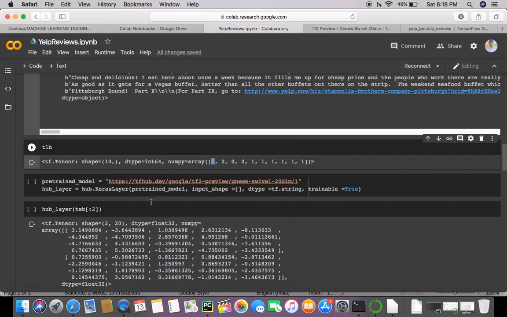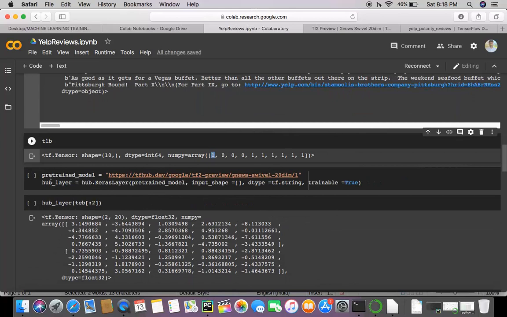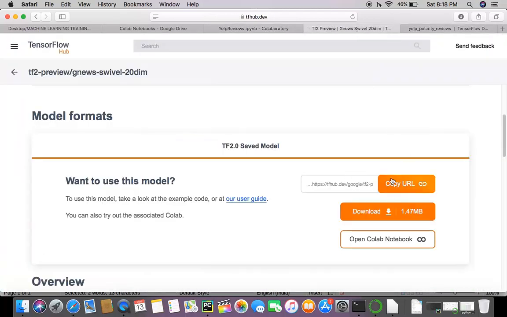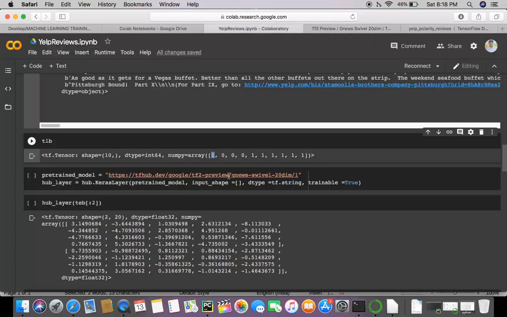And then this is the important step that I was talking about. I assign a variable pre-trained model, and I've supplied the website's URL from where it'll get its training from, the Google News data swivel.